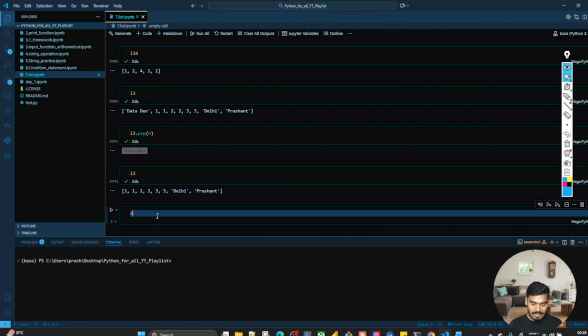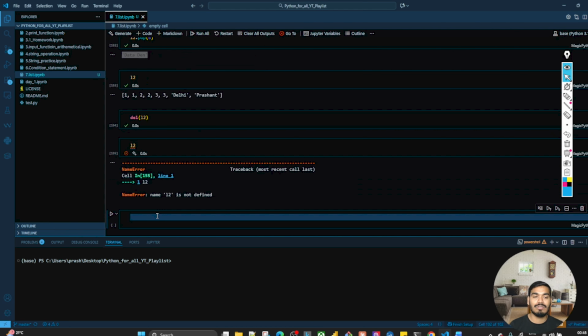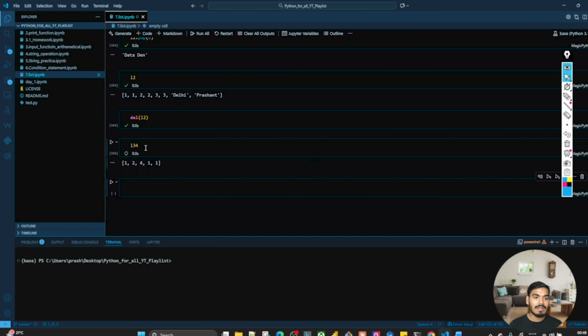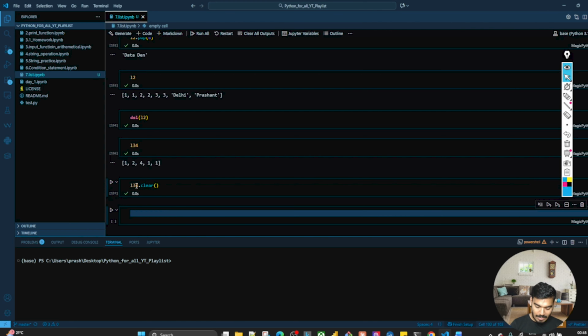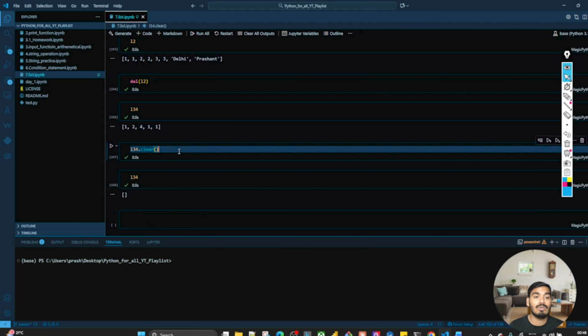Now let's say that you want to delete the list. So del L2, and if you check the L2, it is not there. So this is how you can delete the entire list. L34 is there. Let's say that you want to make this list empty. What you will do? You will write L34 dot clear, and now if you check L34, it is empty. So if you want to delete the list, del and that list, and if you want to keep the list but clear all the elements, use the clear for that.